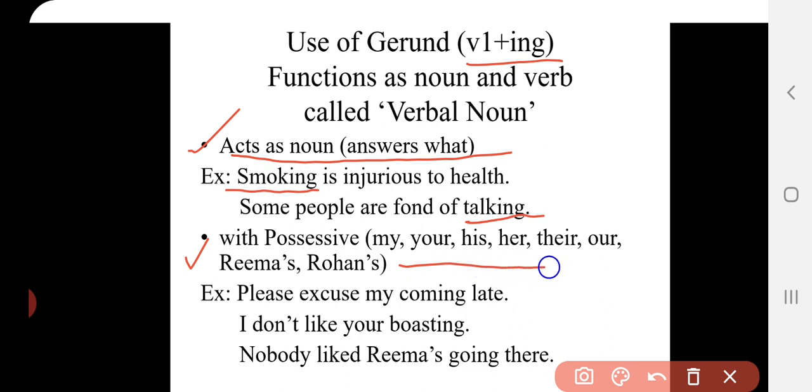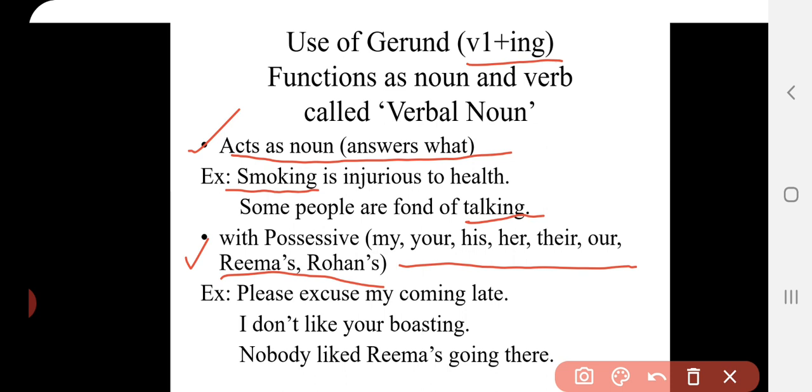Besides these, how can we make possessives? With the apostrophe s we can make possessives. And our rule is that after the possessives we add verb's first form plus ing, that's gerund. We use a gerund after these. Please excuse my coming late. I don't like your boasting.